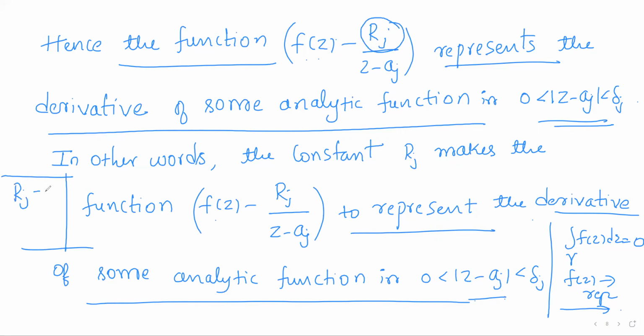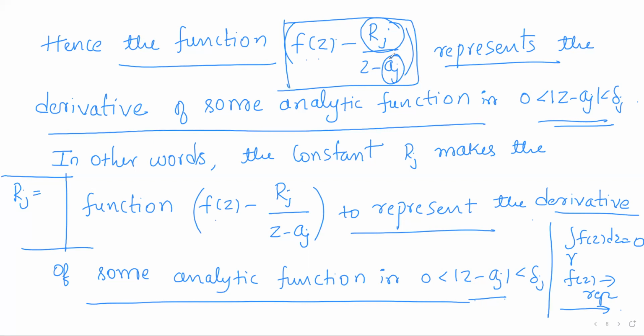So the Rj's which you have chosen suitably are helping this function to be the derivative of some analytic function with respect to the isolated singularity Aj. These constants are called the residues of the function f(z) at the isolated singularities Aj.